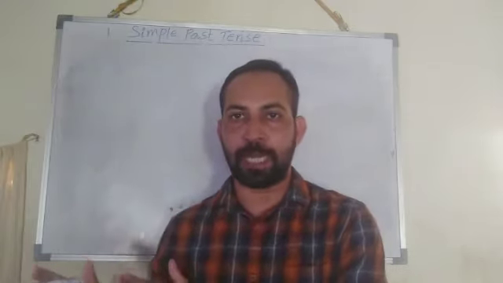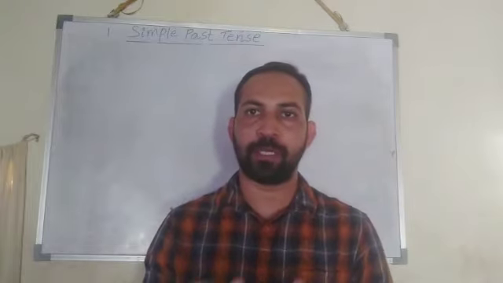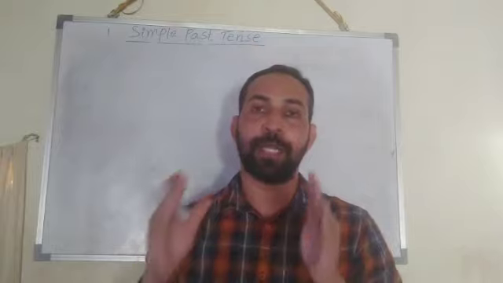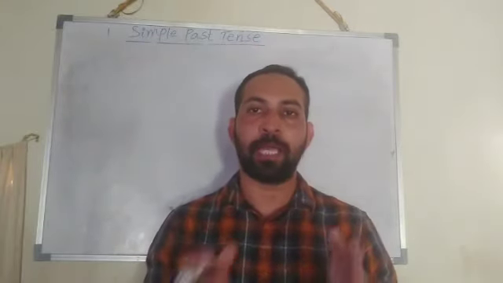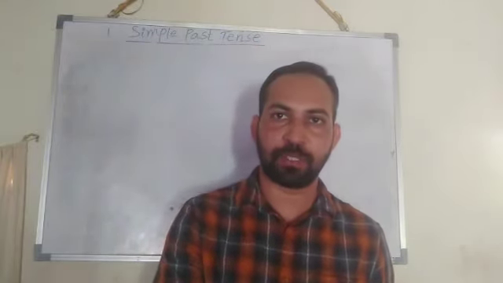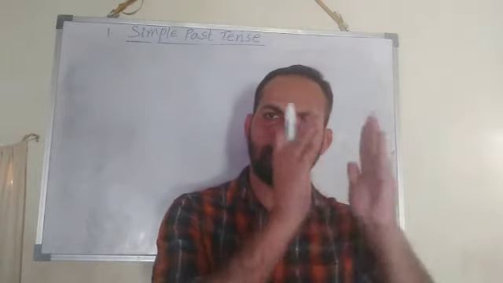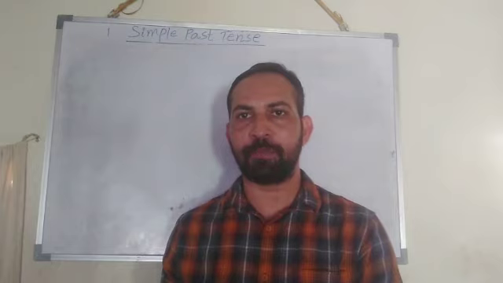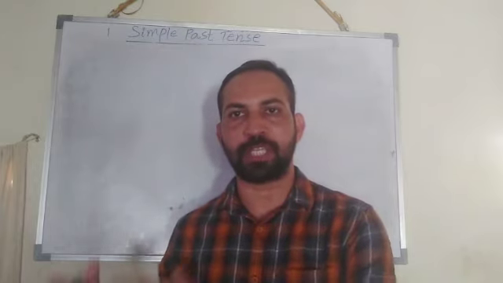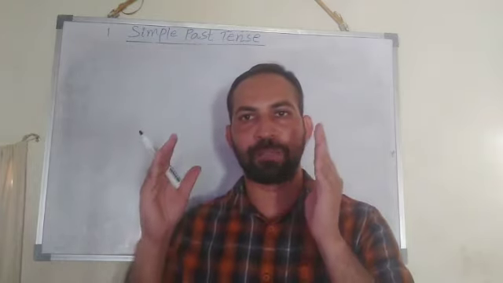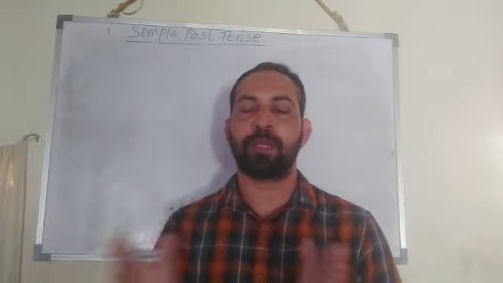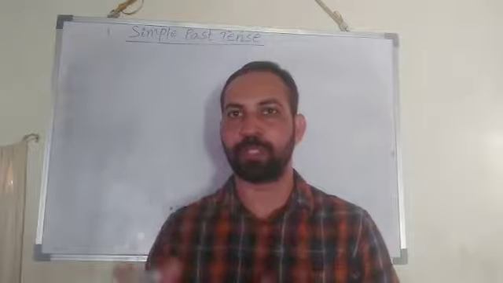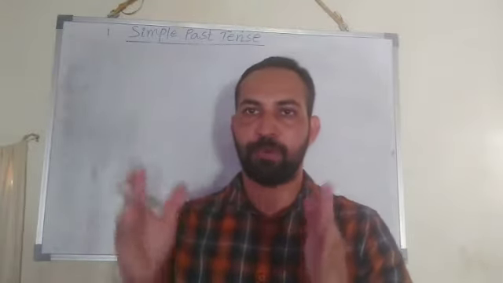I cannot tell like this. I have completed my work yesterday. If I tell like that, that is wrong. I have finished my lunch last week. That is absolutely wrong. I have completed my work last year. That is also absolutely wrong. So, yesterday, last week, last month, last year. All these words you should not use in present perfect tense.